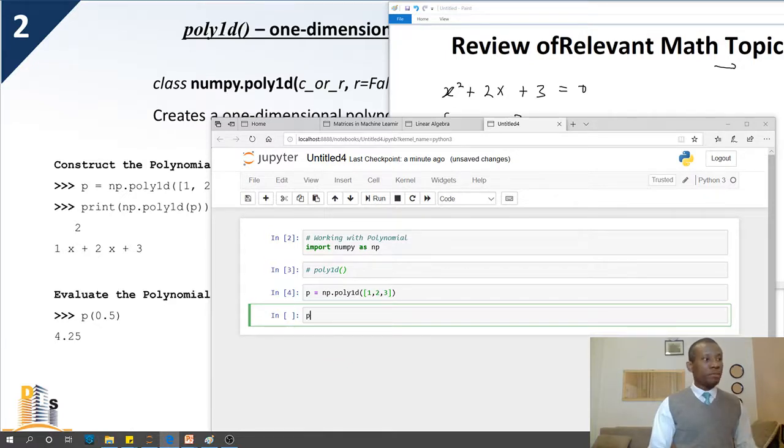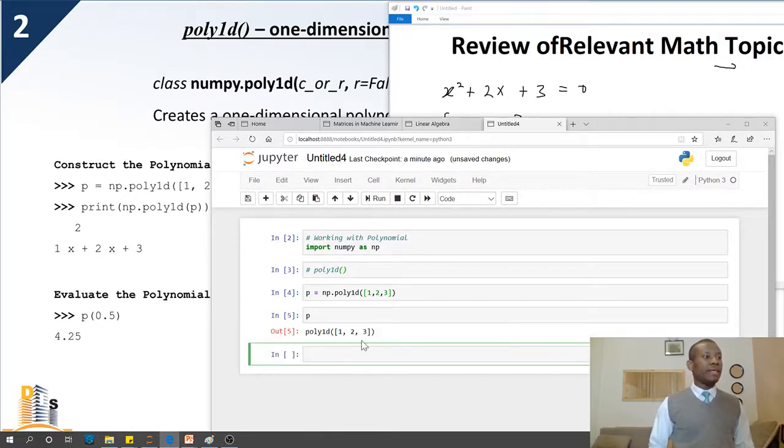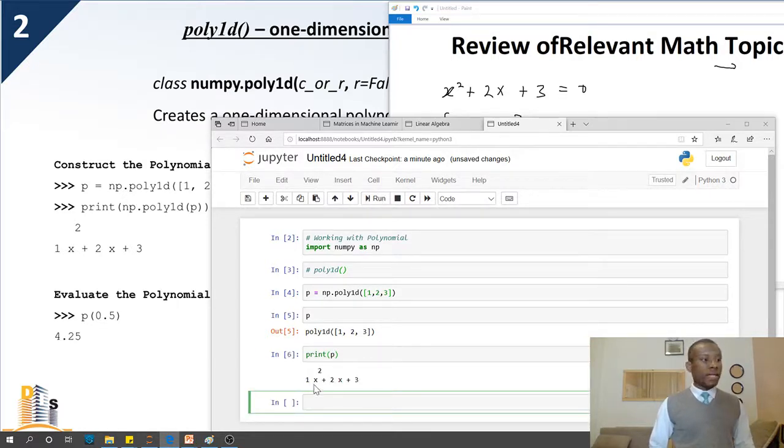Now if I see what P is, you can see it displays the poly1D, 1, 2, 3. To print out this polynomial the way we have it here, I'm going to just say print P, and it's going to print it out the way we have it. So we have 1x squared plus 2x plus 3. Poly1D is something you need to know. Keep it in your mind, and the way to memorize it is by solving different problems or representing different problems using the poly1D function.